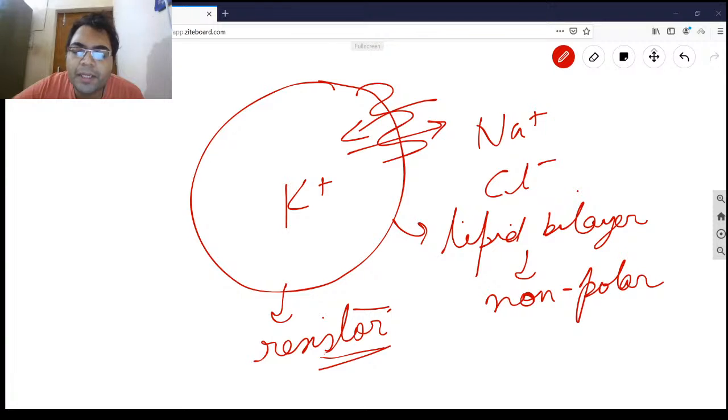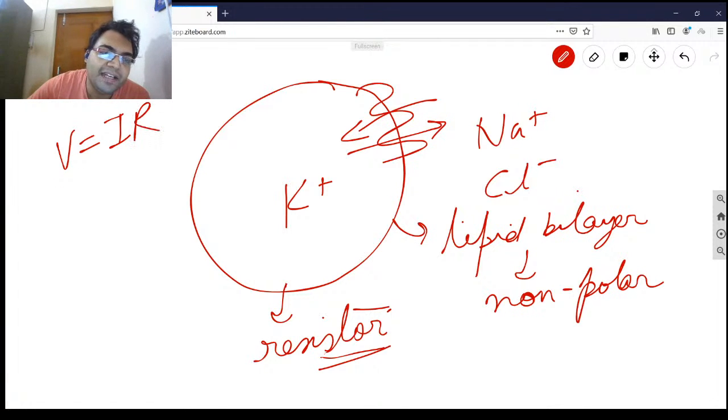Now we will be talking about the intracellular concentration of potassium and comparing it with the extracellular concentration of sodium and their movement. This is the concept regarding the resistance and the potential difference, because if you use the equation V equals IR and the resistance is zero, the current will keep on flowing, right? So you cannot have resistance become zero completely.